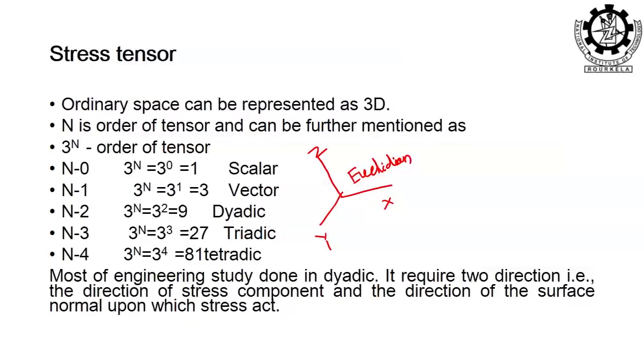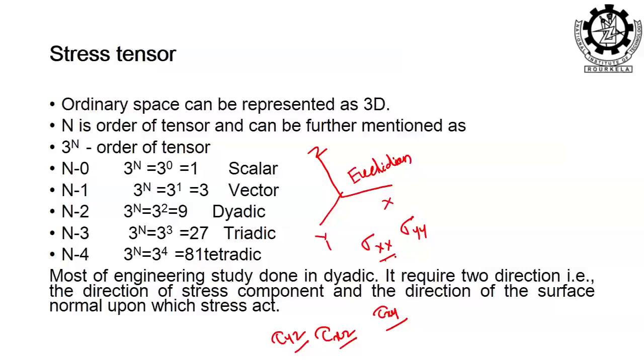And what does it mean? As I said, earlier I told you I am not writing sigma xx, I am not writing sigma yy. However, I am writing tau xy, tau xz, tau yz. Likewise, when I am talking about shear stress terms, I am representing them in 2 indices, but in case of normal stresses or normal strain, I am not representing anything in terms of double index, because as I said earlier, stress is also a tensor. What does it mean by tensor?